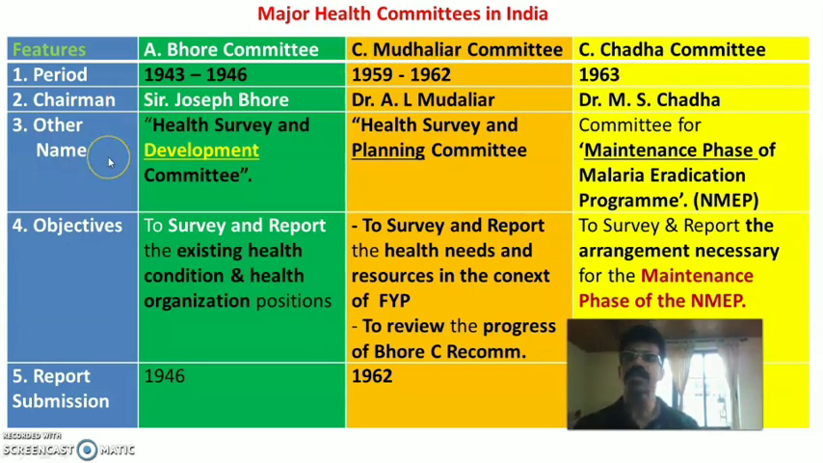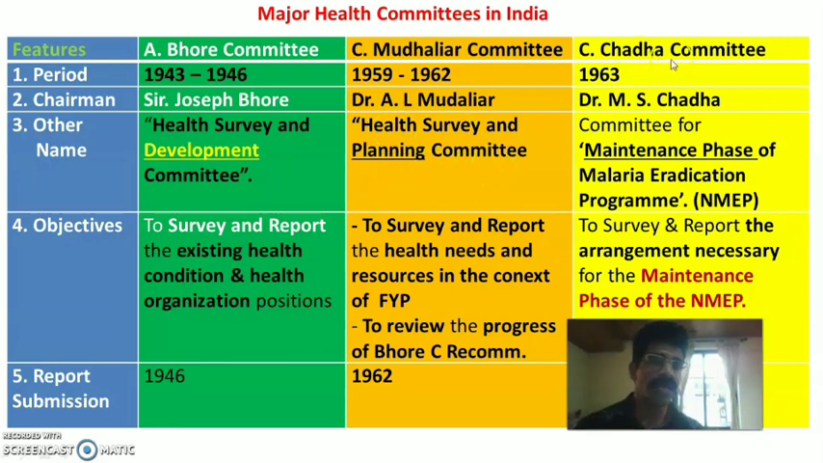Then the other name of the committee: I already mentioned the Bhore Committee is also known as the Health Survey and Development Committee. Next, the Mudaliar Committee, which is known as the Health Survey and Planning Committee. After developing health centers, primary health centers and all, the government started to plan health services. You can remember it like that as a clue. So the Mudaliar Committee is otherwise known as the Health Survey and Planning Committee.